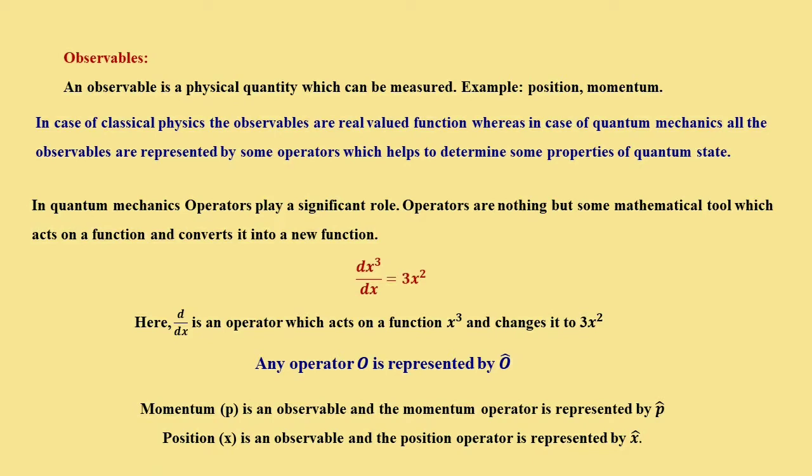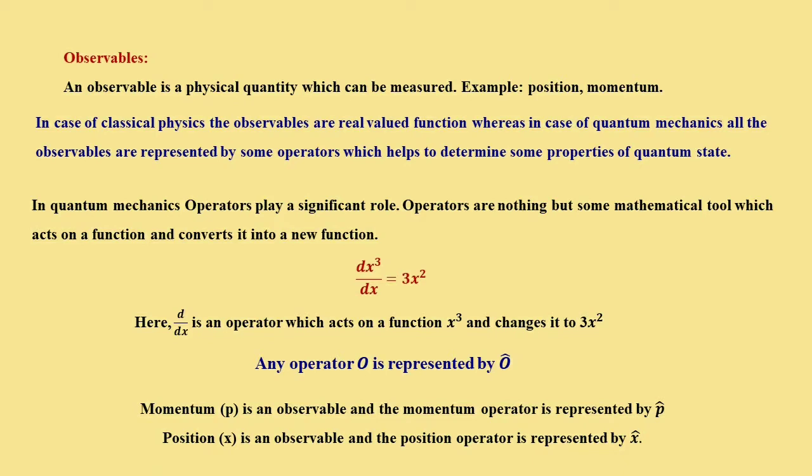In quantum mechanics, operators play a significant role, and every observable is associated with some operator. As we know, an operator is nothing but a mathematical tool which acts over a function and converts it into a new function. Suppose d/dx is an operator, and here for example it operates over the function x cube and it becomes 3x square. Here the operator d/dx acts over the function x cube and converts it to a new function, which is 3x square.